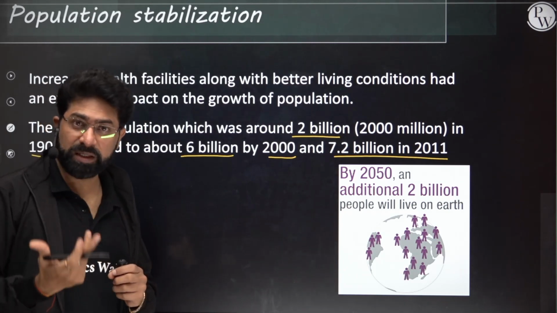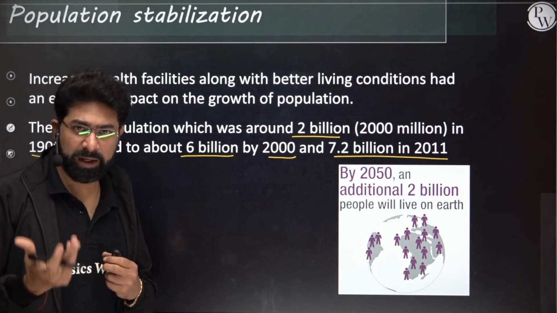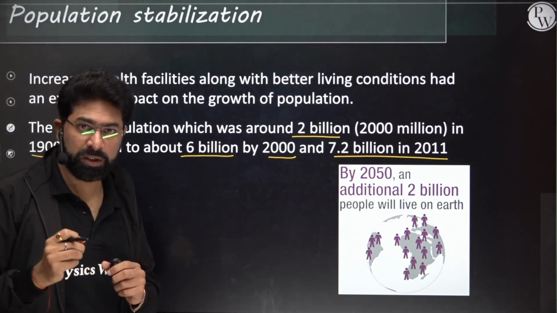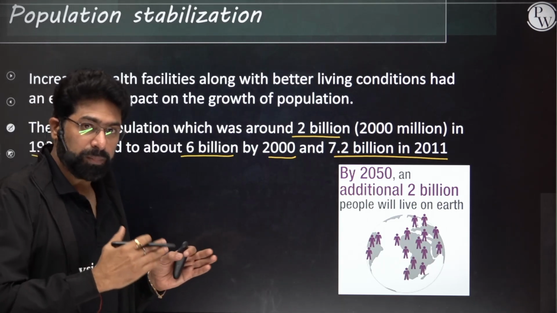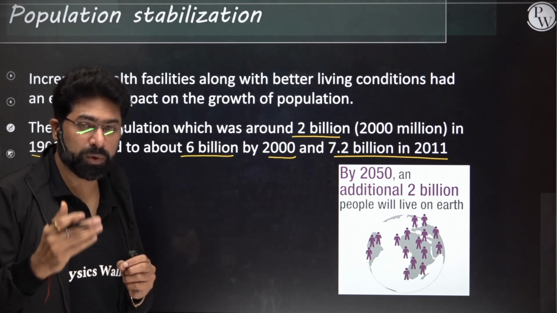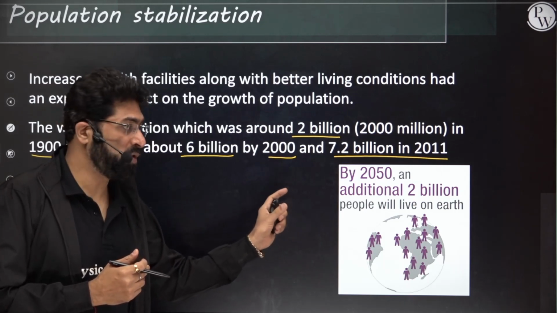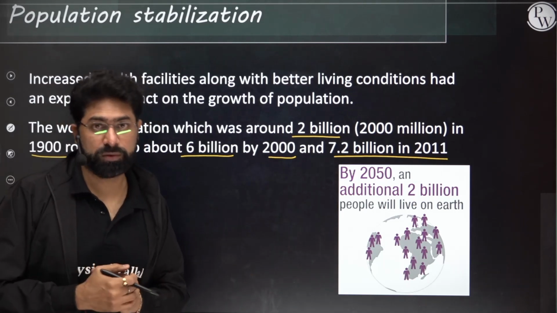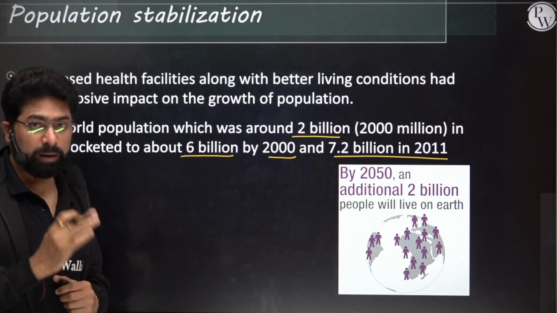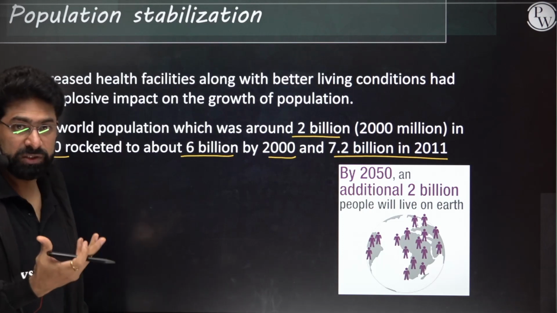Yes, there can be some pandemics or epidemics that may cause a decrease in population, but we can't predict that. Still, at the progress at which the human population is proceeding, the prediction says that around 2 billion more humans will be added to the world population. That can be really dangerous.